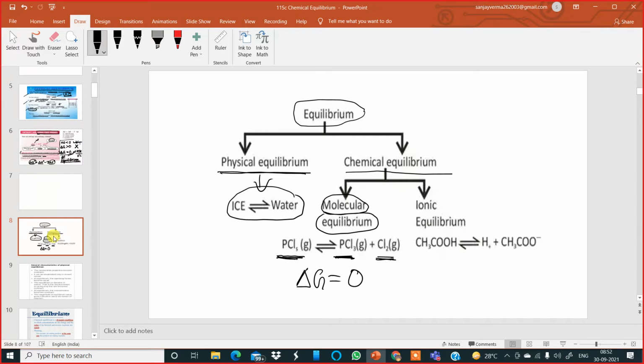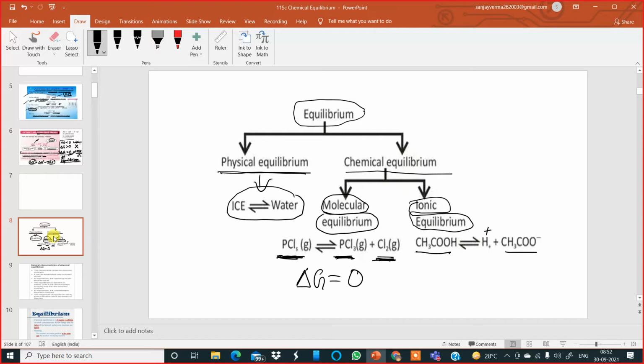This means the rate of the forward reaction is equal to the rate of the backward reaction, so it is in a state of molecular equilibrium. But in ionic equilibrium, where ions are involved, acetic acid, which is a weak electrolyte, dissociates partially to give H plus ions and acetate ions.